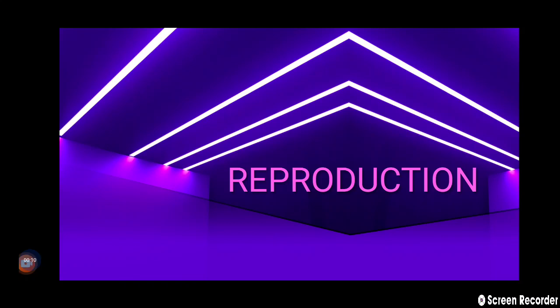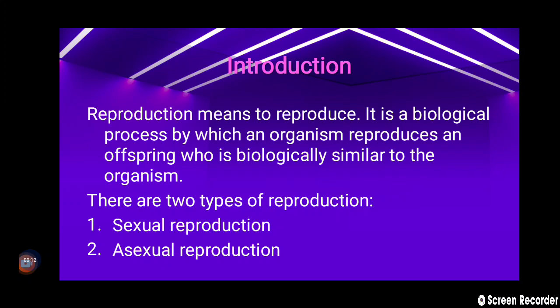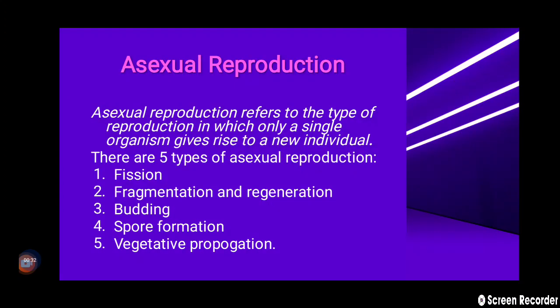Reproduction. Let's start with it. Introduction. Reproduction means to reproduce or to uplift a generation or a species. It is a biological process by which an organism reproduces an offspring which is biologically similar to the organism. There are generally two types of reproduction, asexual and sexual. Let's look at asexual first.